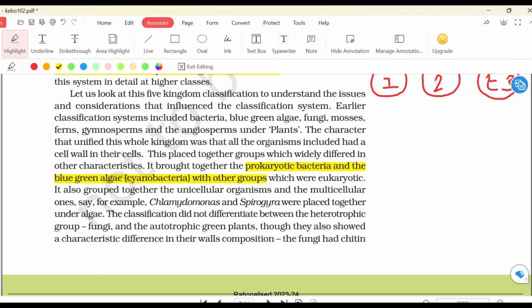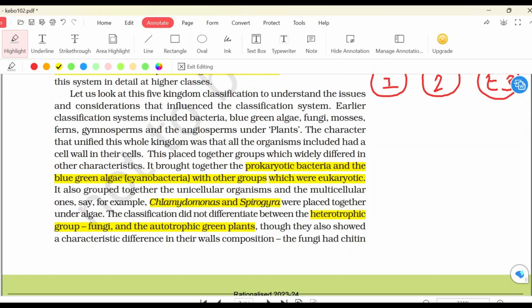And with whom? With other eukaryotic organisms. Then Chlamydomonas and Spirogyra, which are unicellular and multicellular. Spirogyra is multicellular, Chlamydomonas is unicellular. So they were also put together in one group. Then the classification system did not differentiate between whom? Between the heterotrophic fungi and the autotrophic green plants. So the group that was formed earlier was a mixture of prokaryotes, eukaryotes, single cellular, multicellular, autotrophic, heterotrophic. So it did not work like that.